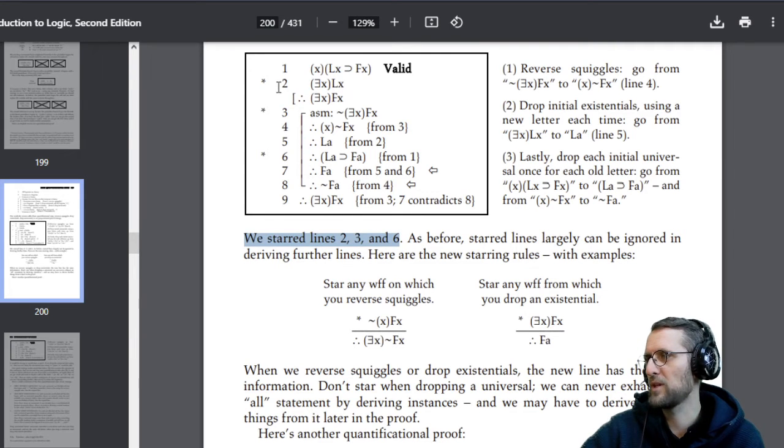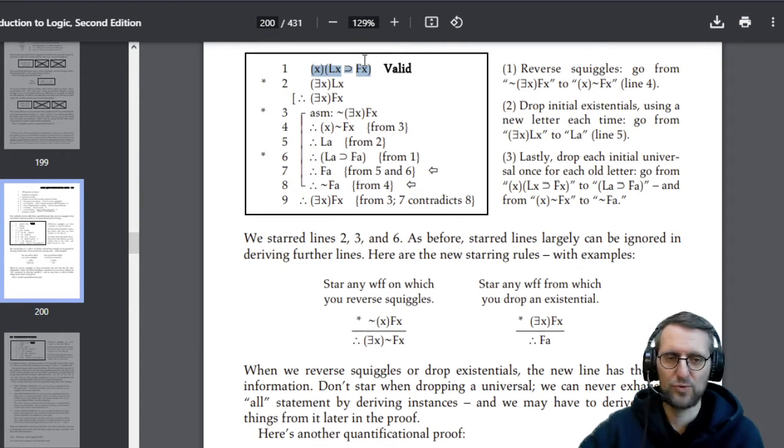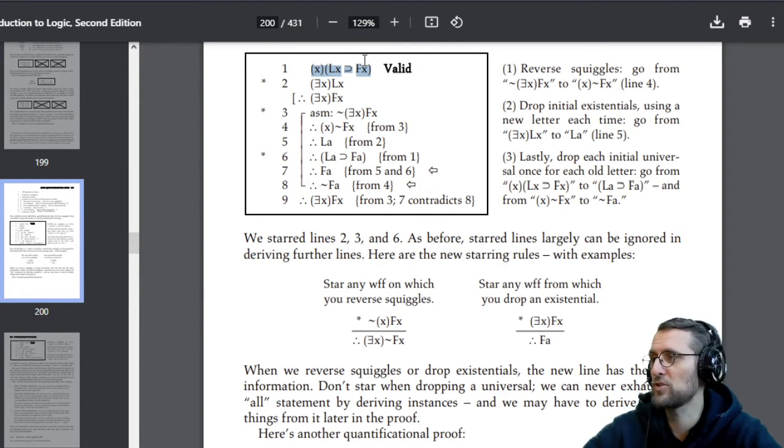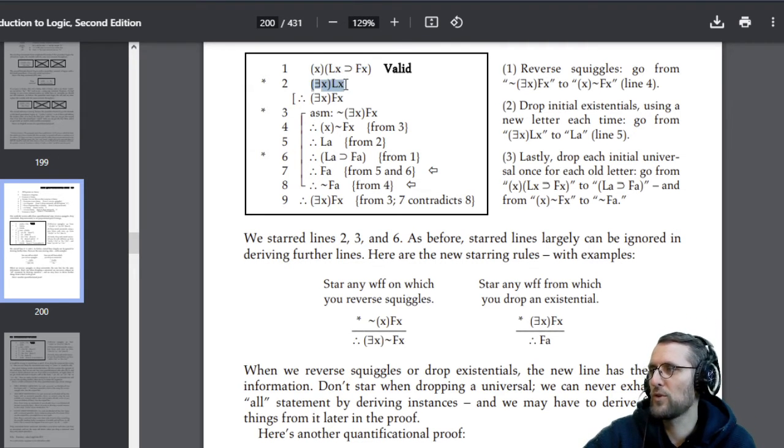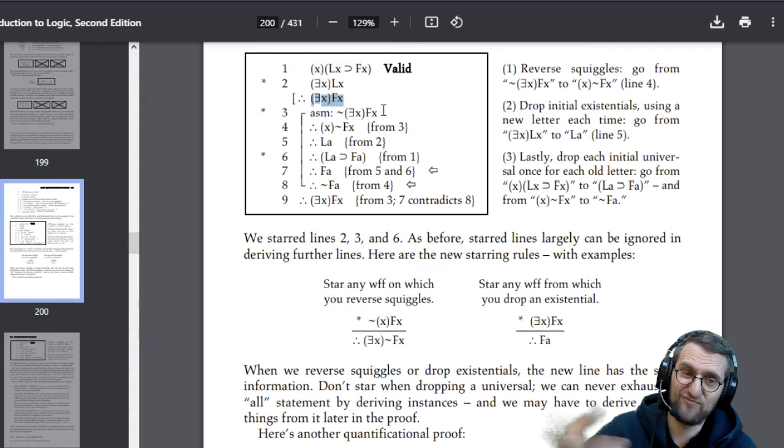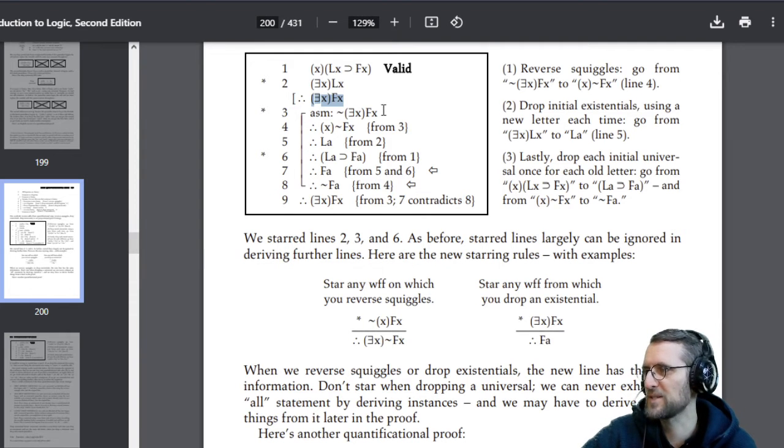Okay, and now what really confused me is we star lines 2, 3, and 6 in the proof. So here we have a proof. That means for all x it is true that, for example, if somebody's a logician, he's funny. And then we had the further assumption that there is at least one logician. And then we had the conclusion there exists at least one funny x, at least one x so that it has the property of funniness. So, and then we started to have a proof here.